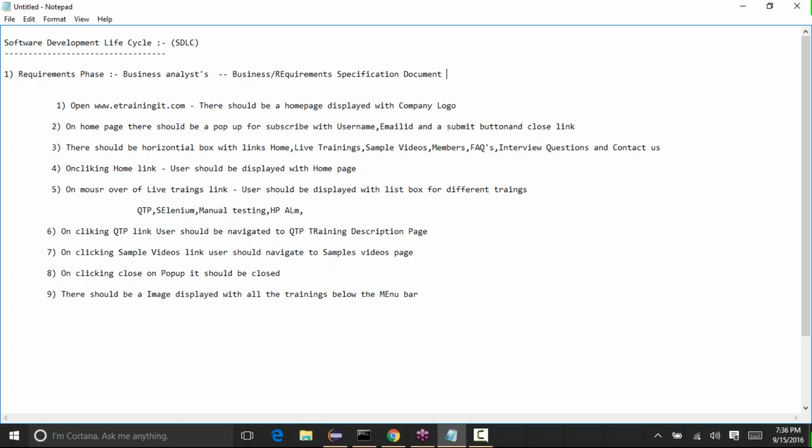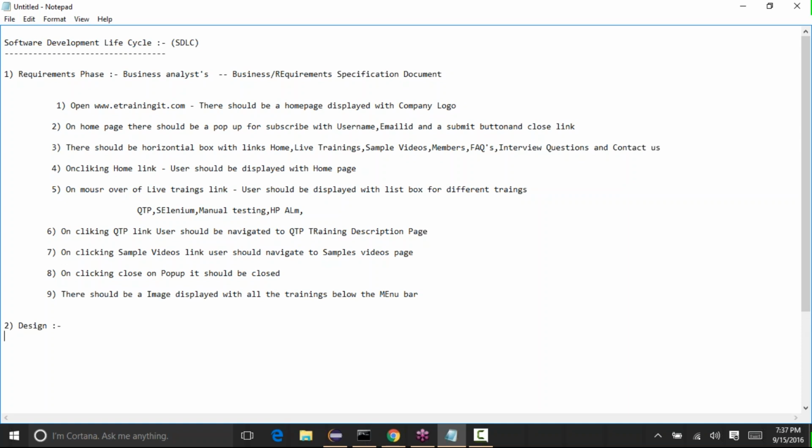That's the outcome of this requirements phase. Once that document is completed, then we'll start the design.